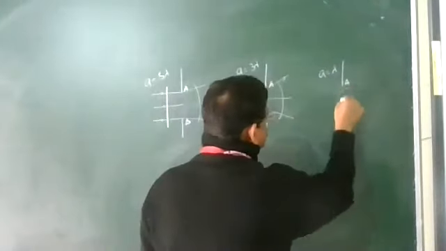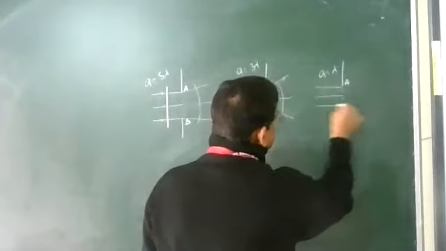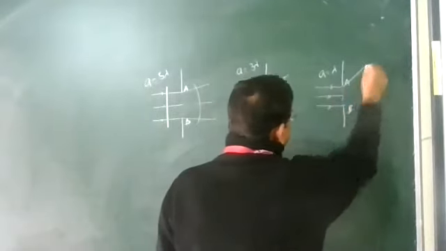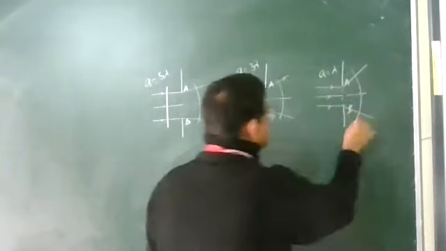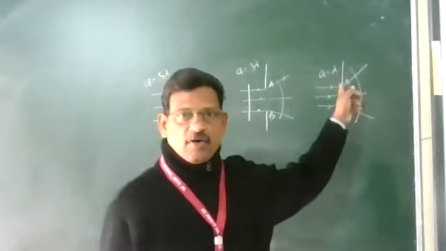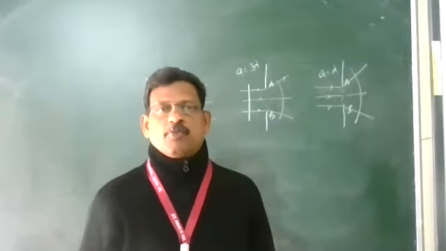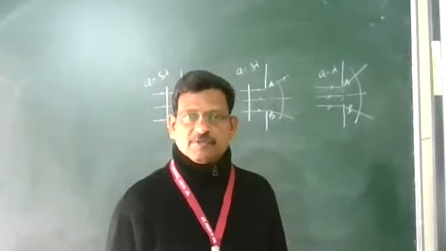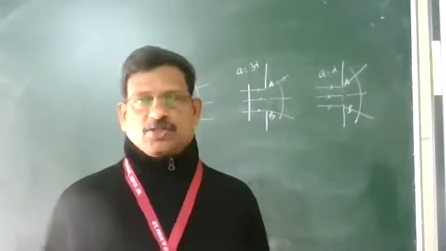It will be more prominent. So when the size of the slit is of the order of wavelength, the bending is more prominent, diffraction is more prominent. So this is diffraction.